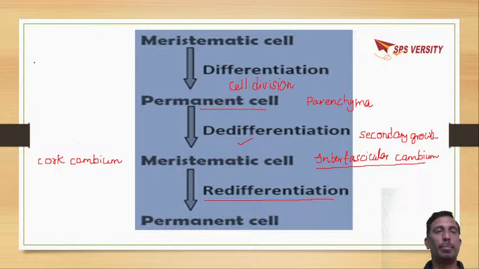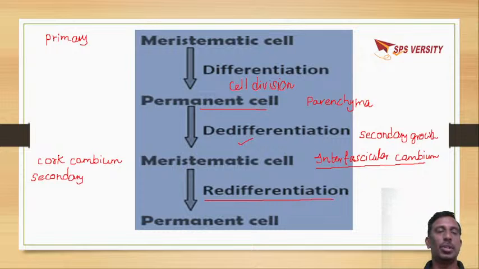Initially, it will be primary meristems. These primary meristems, when they lose the property of cell division, form permanent cells. Again, on dedifferentiation, they will form cork cambium, which is a secondary meristem.